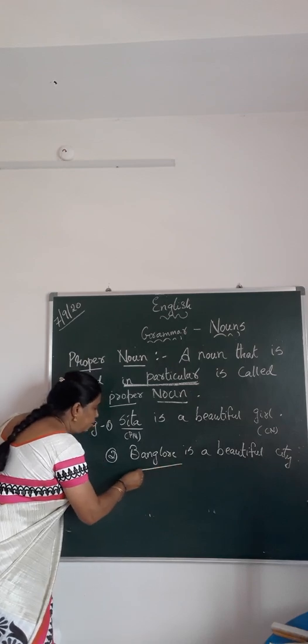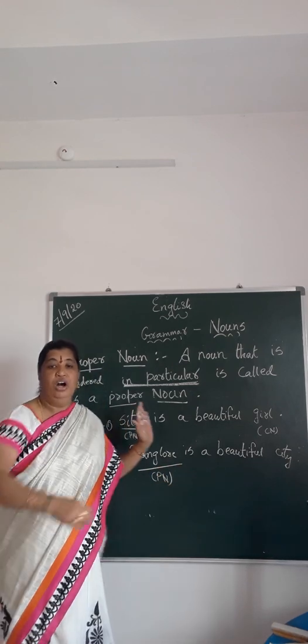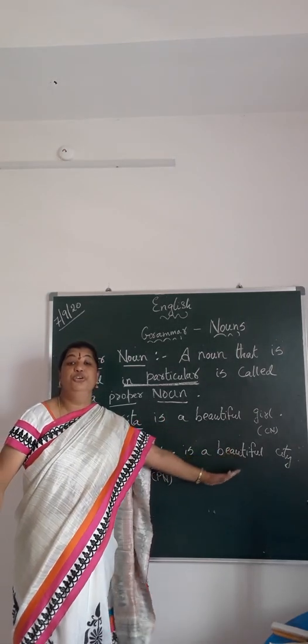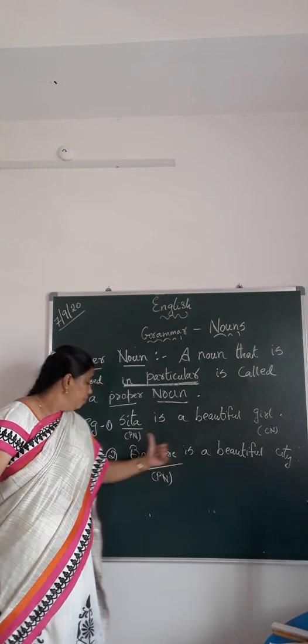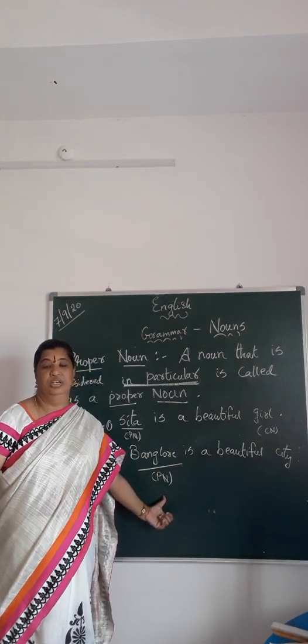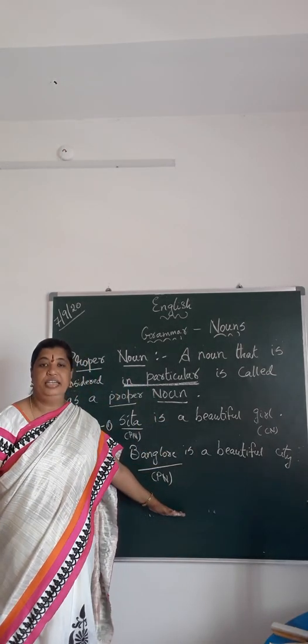So Bangalore becomes the proper noun. Out of all the cities, Bangalore city is beautiful. So Bangalore becomes the proper noun. Right, children? I hope you must have understood it till here.